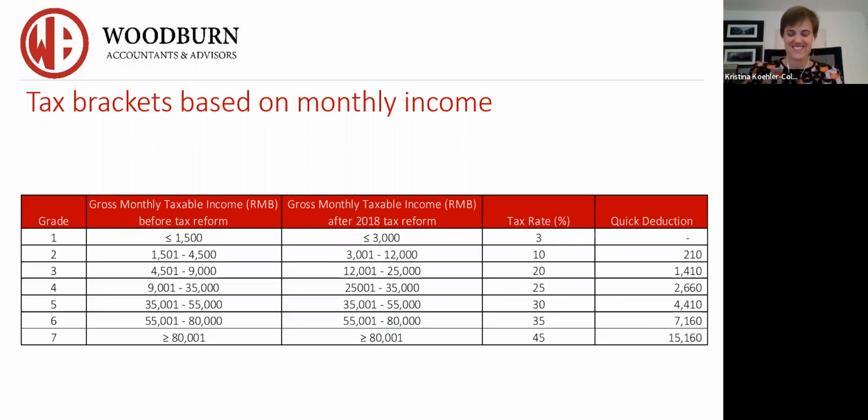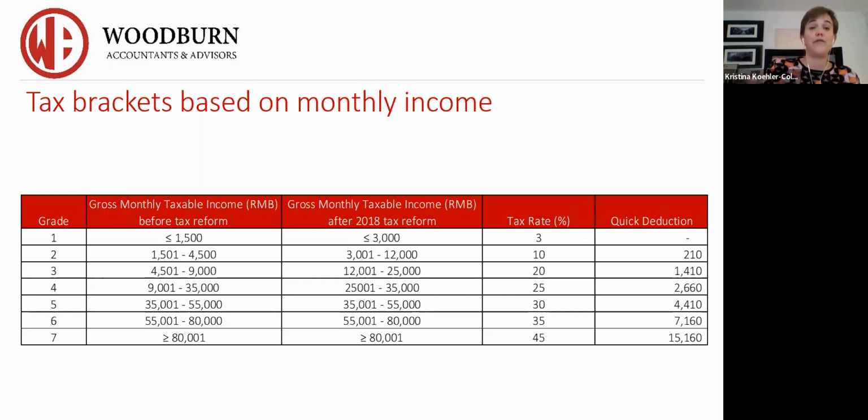Now, let's look at the practical side of things. If you are working for a company in China, they will act as a withholding agent with the tax bureau to withhold the income tax based on your salary income on a month-to-month basis. So if you're looking at purely your monthly salary, no bonuses, commissions, or anything else, you will look at that column, understand what grade you are in.